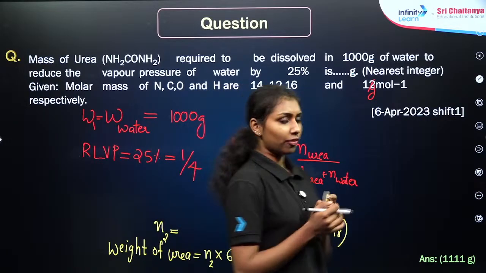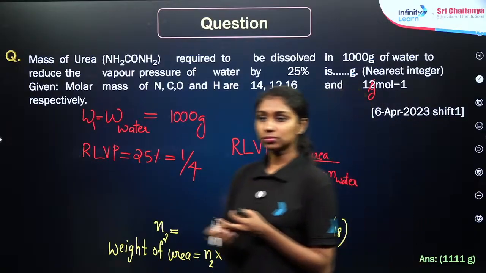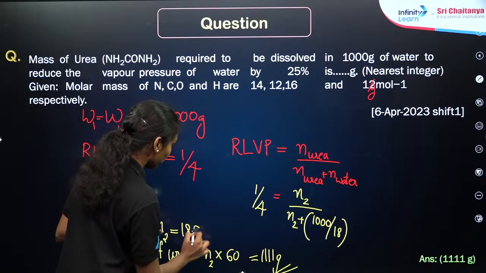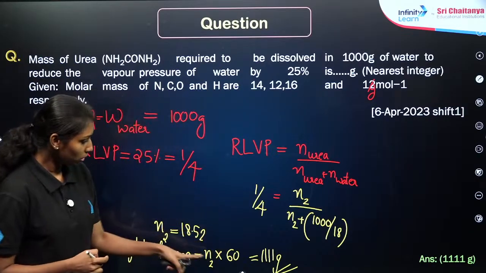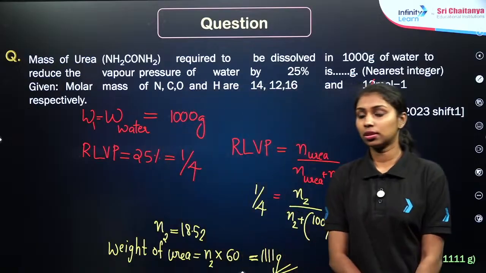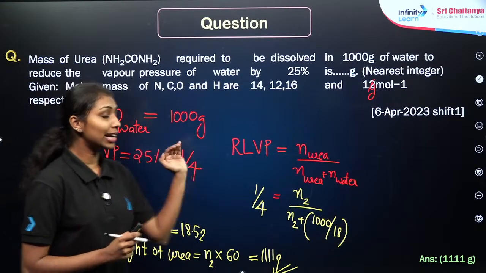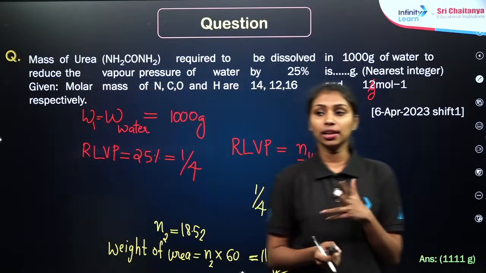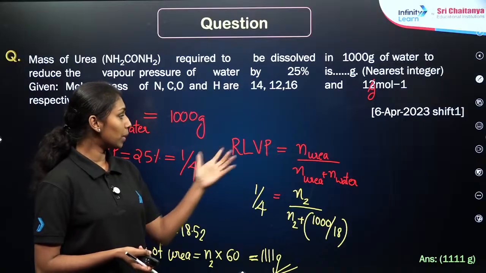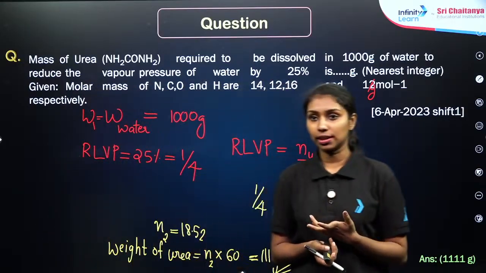Okay, what will be the answer for N2 here? Just let me know. Are you sure? 18.52? Okay, it is 18.52. If you are multiplying with the 60, it will be around this answer, right? So just do the calculations like this. The main point you have to keep in mind is that the relative lowering of vapor pressure is always connected with the mole fraction. So you need to identify the solute given here, and the mole fraction of the solute is the number of moles of solute divided by the number of moles of solution. Then you will get the correct answer here. Clear?